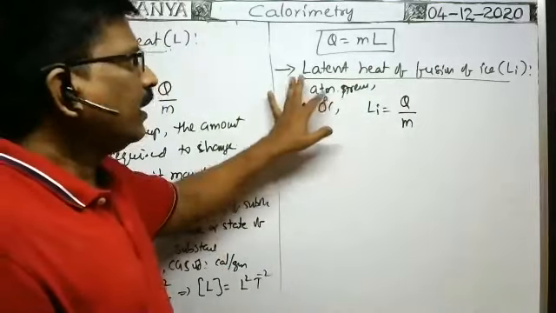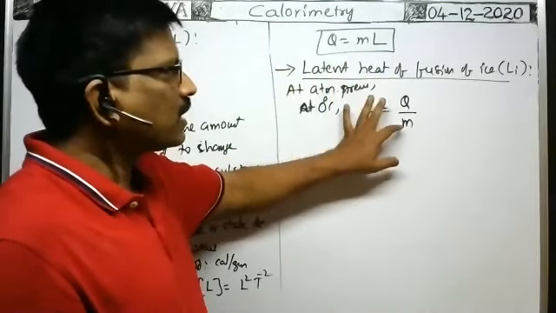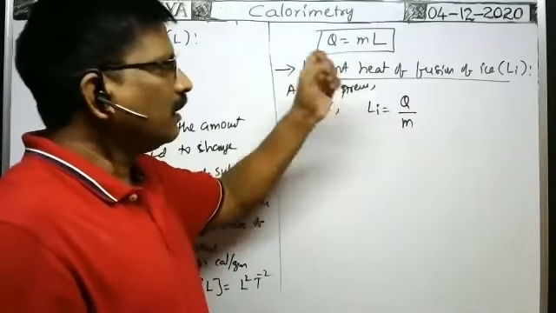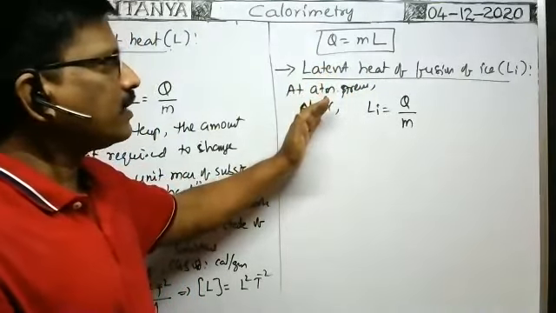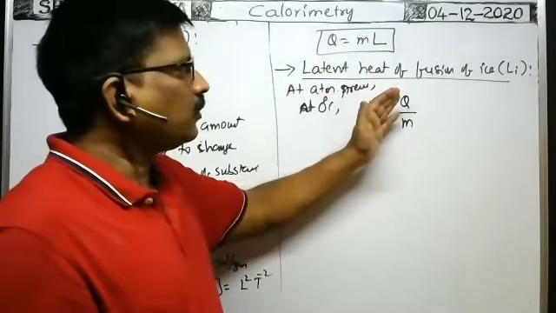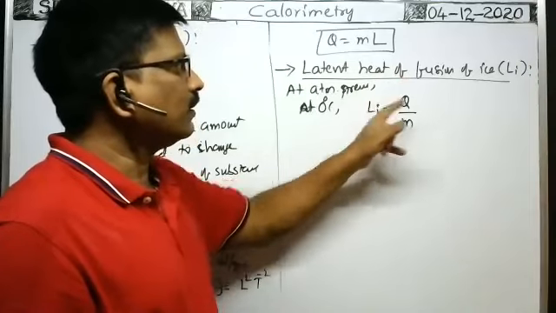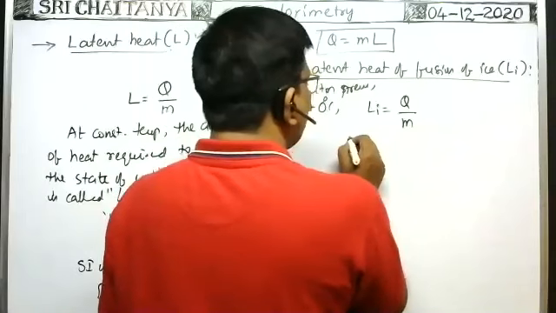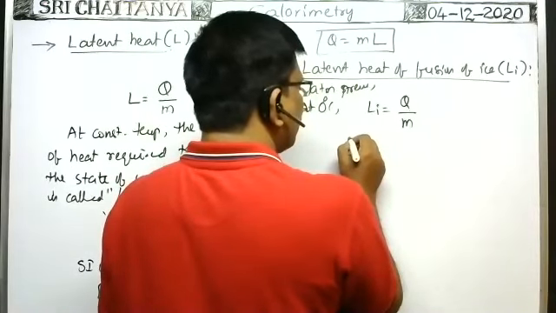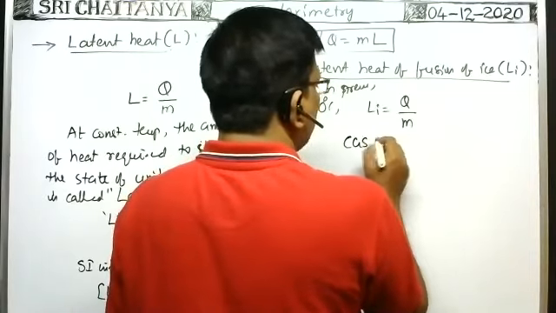At atmospheric pressure, at a temperature of 0 degrees centigrade, the amount of heat energy required to fuse unit mass of ice into water is called the latent heat of fusion of ice. Now its value in the CGS system.